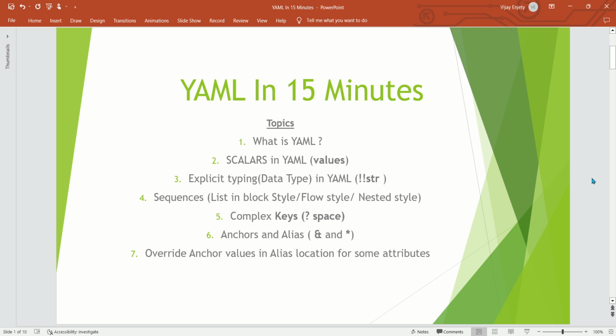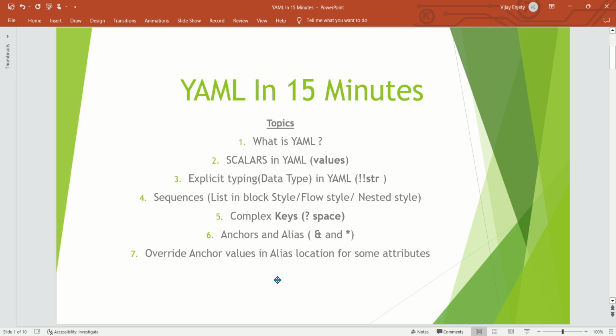Now I'm covering all the topics in YAML. Like what is YAML? Scalars in YAML, which are the values. Explicit typing, a data type in YAML: how do we mention that data type? Sequences, there are multiple ways of mentioning them: block style, flow style, nested style. Complex keys with question mark space, anchors and aliases, ampersand and star. And the last one is overriding anchor values in the alias location for some attributes.